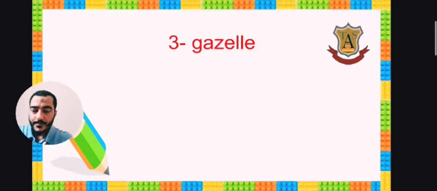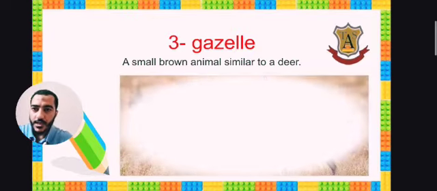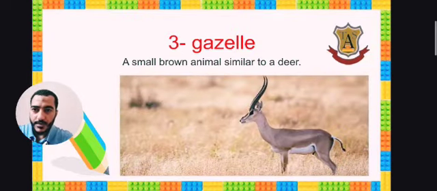Gazelle. The gazelle is a small brown animal similar to a deer. What's a deer? As you see in this picture, this is called a gazelle.